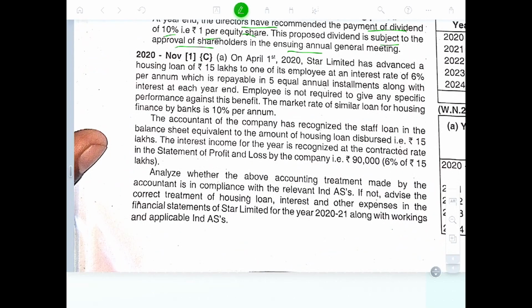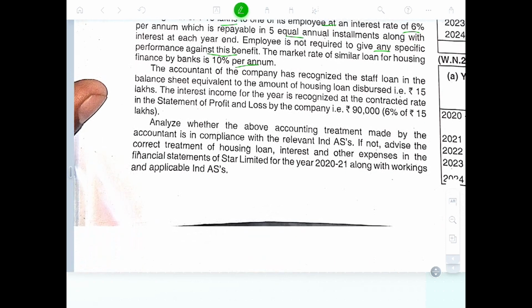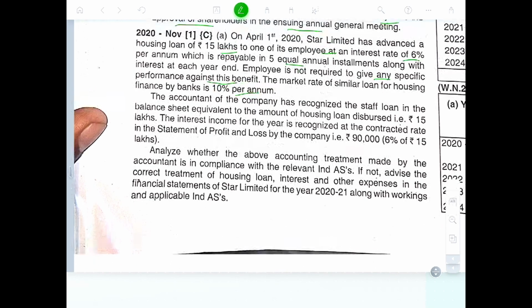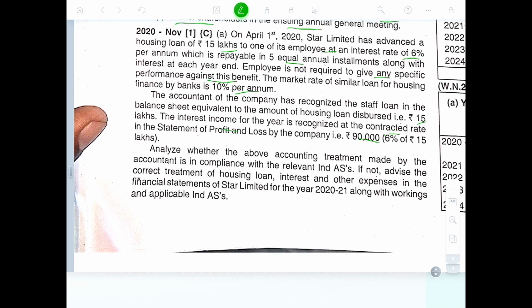On first April, Star Limited advanced a housing loan of 15 lakhs to one of the employees at an interest rate of 6% per annum. The employee repays in 5 equal annual installments along with the interest each year. The employee is not required to give any specific performance against the benefit. The market rate of a similar loan is 10% per annum. The accountant of the company recognized the staff loan in the balance sheet at 15 lakhs, and interest income is recognized in the statement of profit and loss account at 90,000, 6% of 15 lakhs per annum.